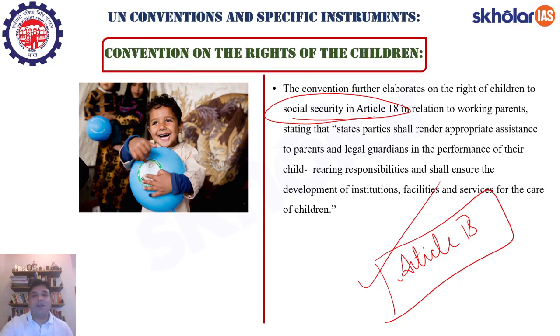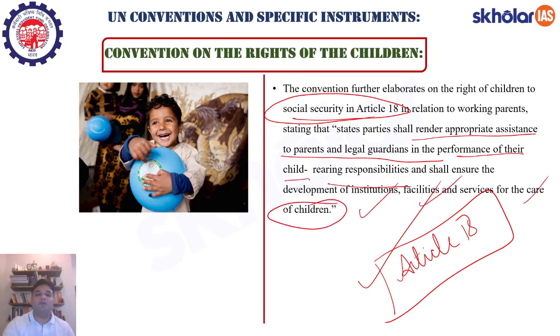And of course, we are stating whatever is mentioned in these articles. So, Article 18 under the Convention on the Rights of the Children states that parties shall render appropriate assistance to parents and legal guardians in the performance of their child rearing responsibilities and shall ensure the development of institutions, facilities, and services for the care of children.